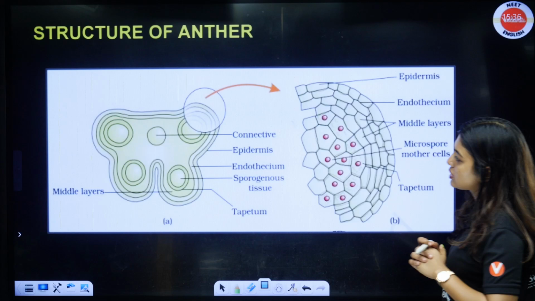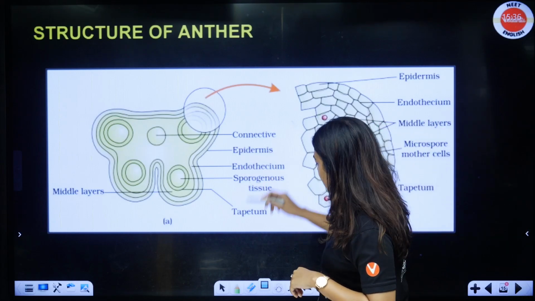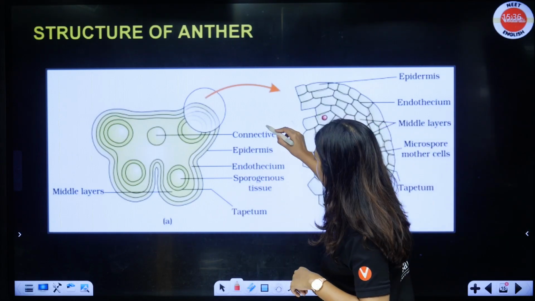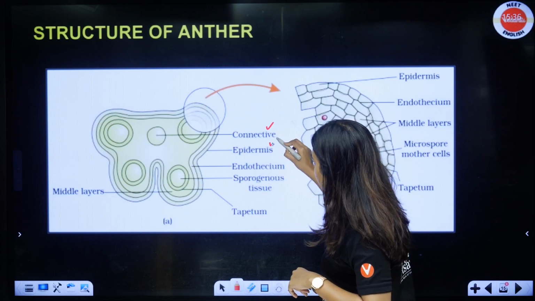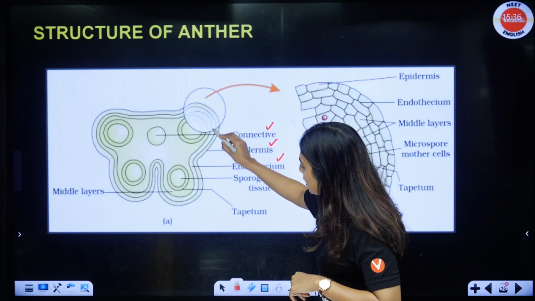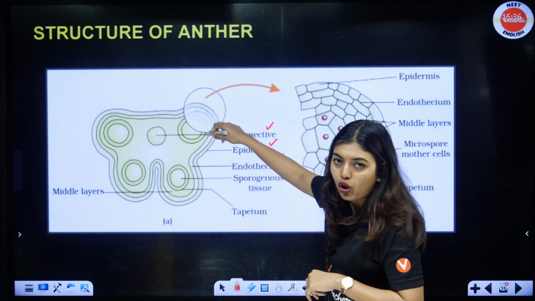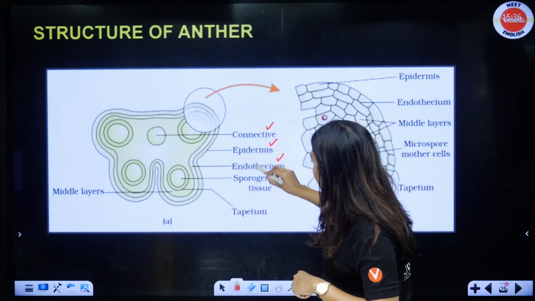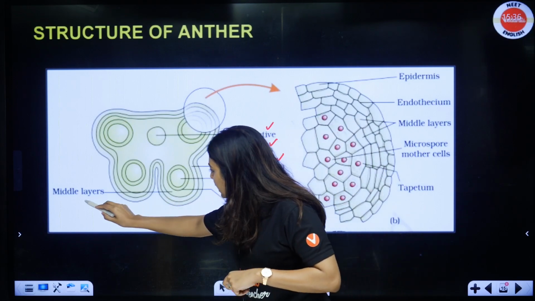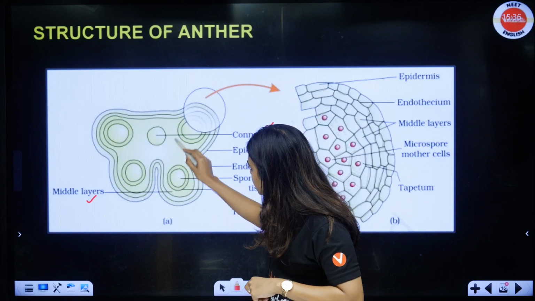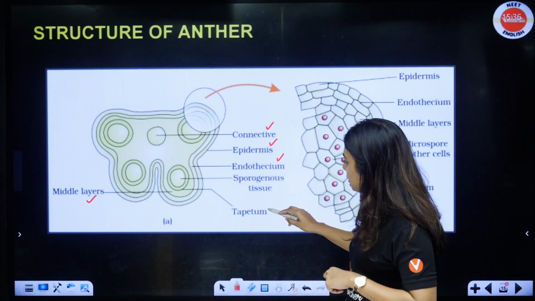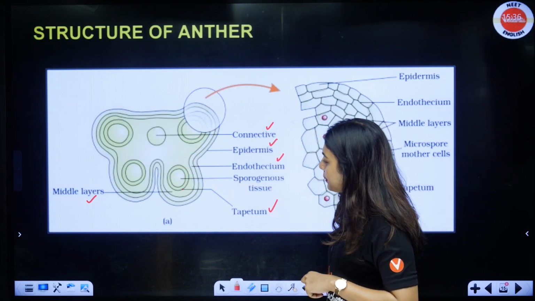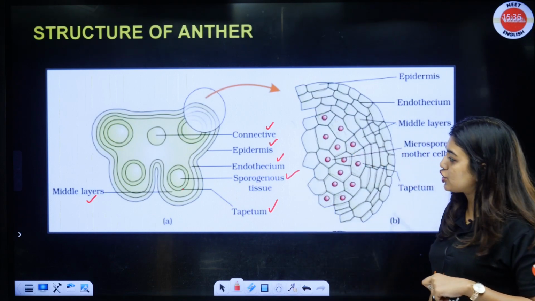Now look here, students, this is the structure. You can see the entire structure. In the middle you have the connective which will connect both the lobes. Then you have the outermost layer, which is the epidermis, and the endothecium. Can you see epidermis and endothecium running all over the anther. Then we have the middle layer. Can you see the middle layer? Then we have tapetum, which is this layer, and then we have sporogenous tissue which is right in the center.